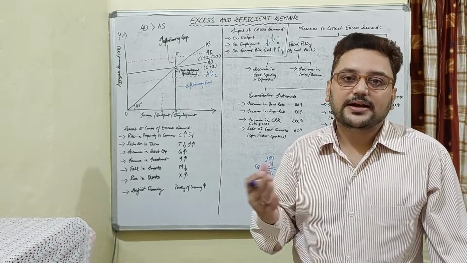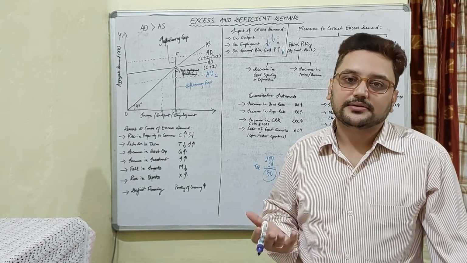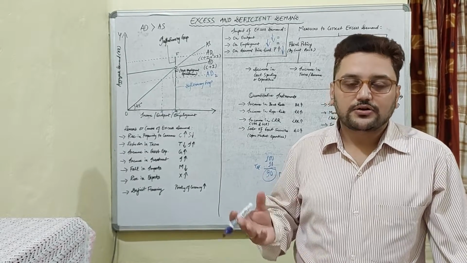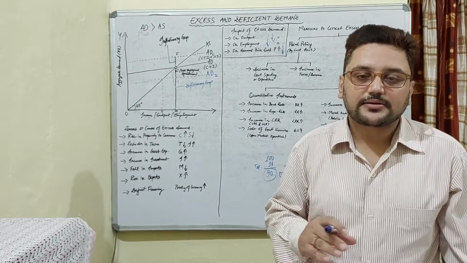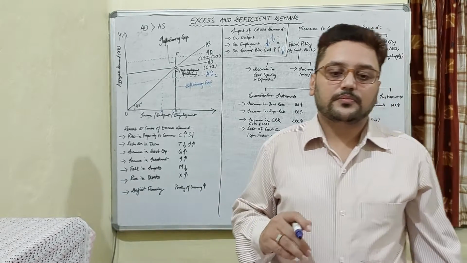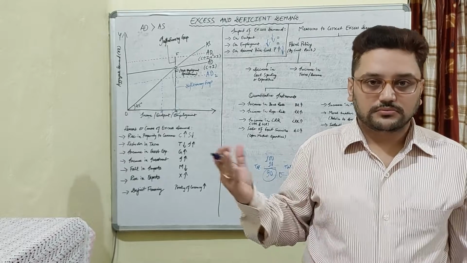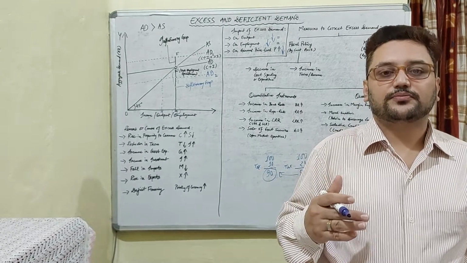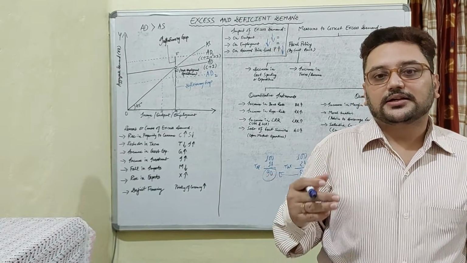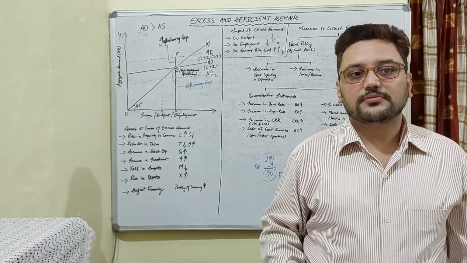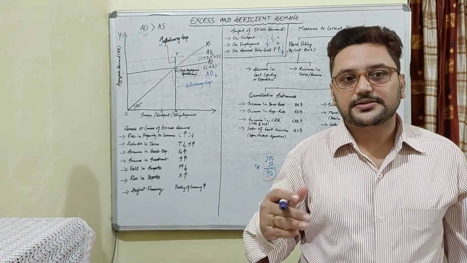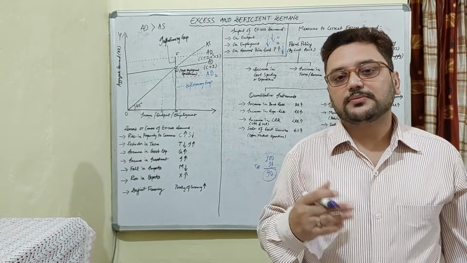Now increasing bank rate and repo rate is obviously the same thing. How will it affect? Suppose the interest on borrowings for the commercial banks, who are taking loans from the Reserve Bank of India, has increased. What will be the impact?